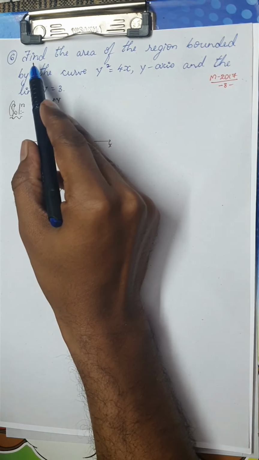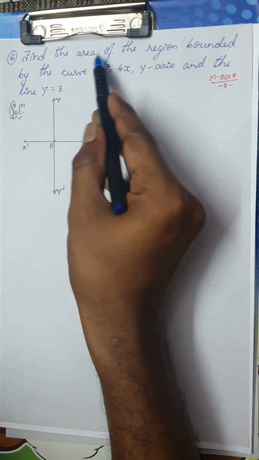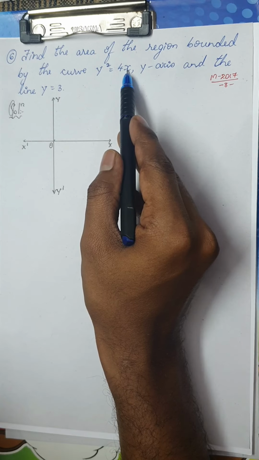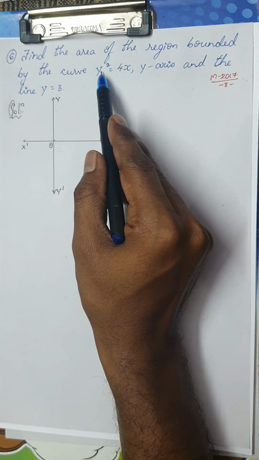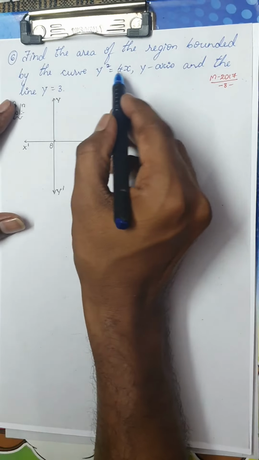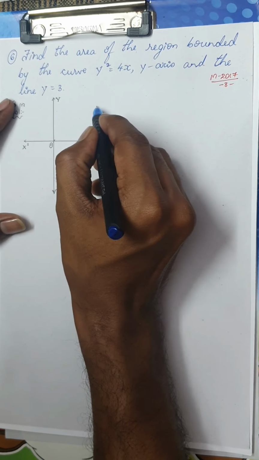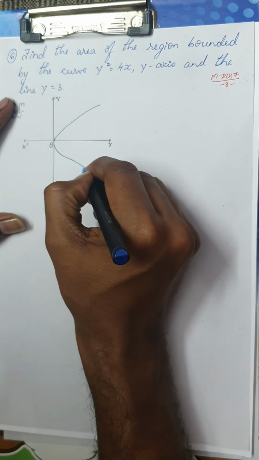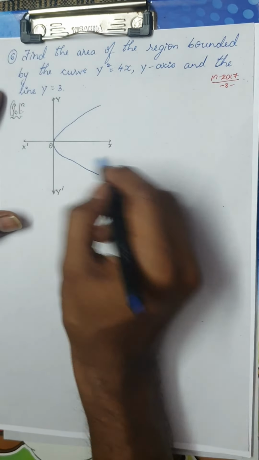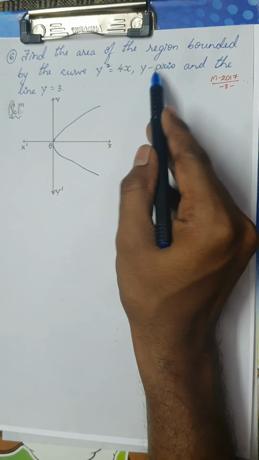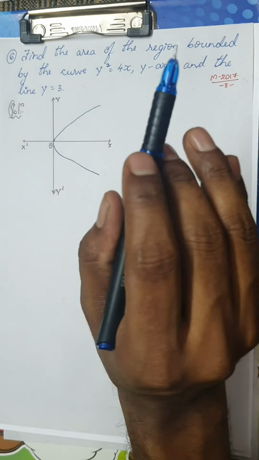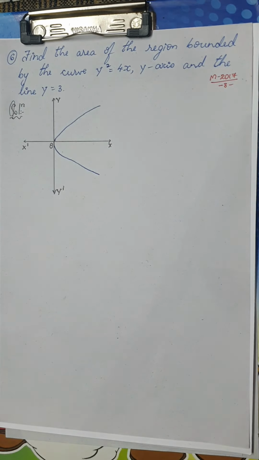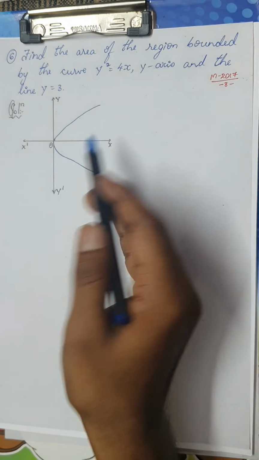Okay, students, so the equation goes like this. Find the area of the region bounded by the curve y square is equal to 4x. Again, you can see here square is for y, so the axis would be x-axis. Because it is plus 4x, it would be a parabola facing right. So I've taken a parabola facing right and the y-axis. Please be careful, this is quite a different question, a variety compared to the previous ones.